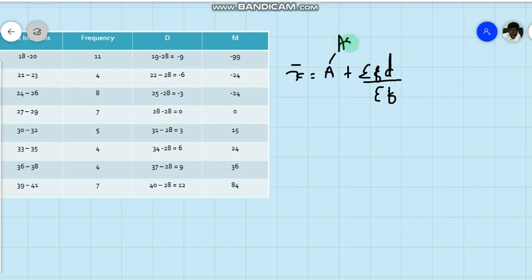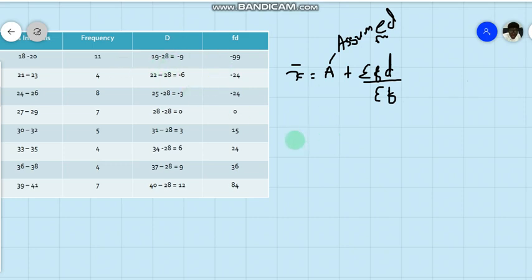So we take the mean we have assumed, and then add the quotient of the summation of FD over summation F. The assumed mean is given here. For this work I have chosen the assumed mean as 28.